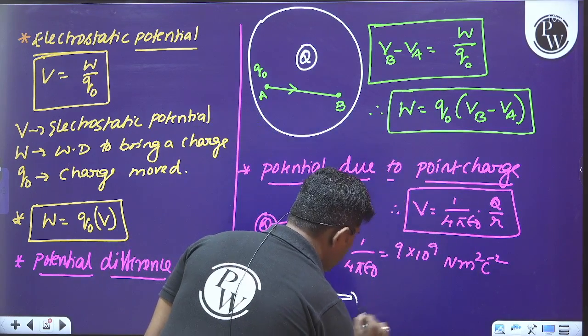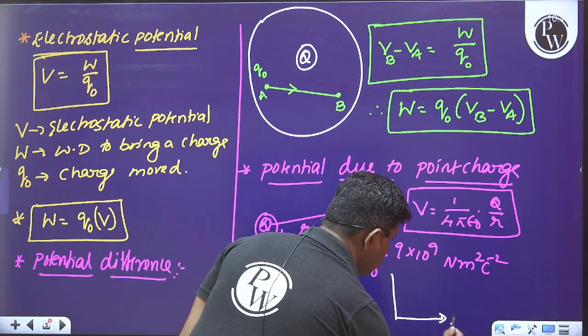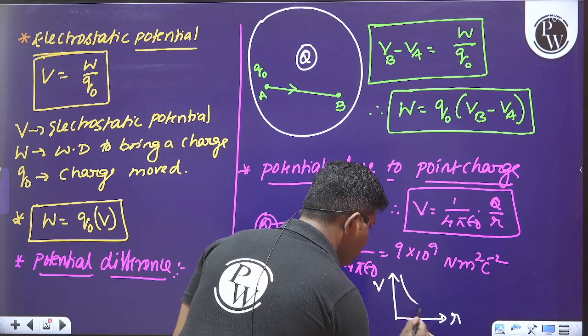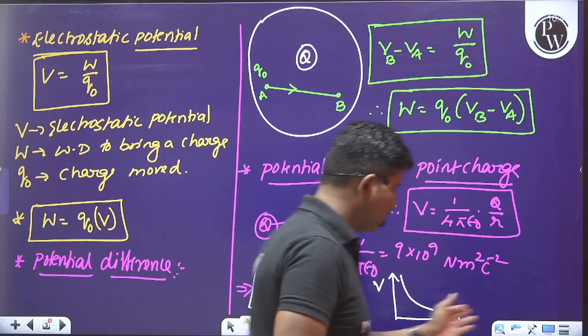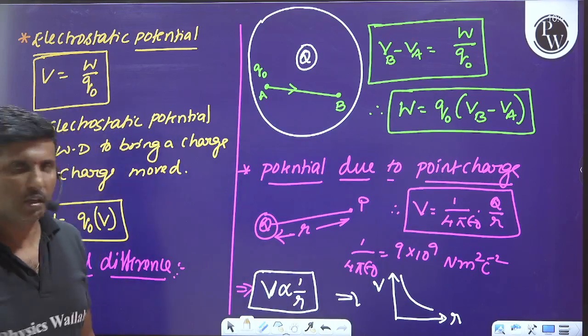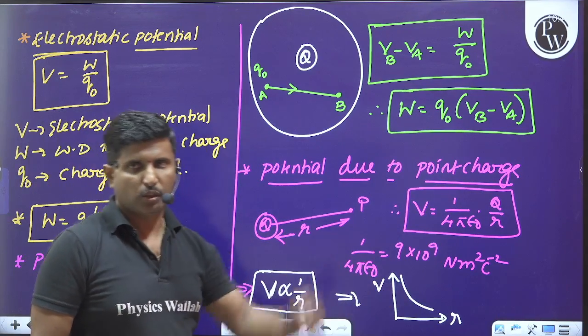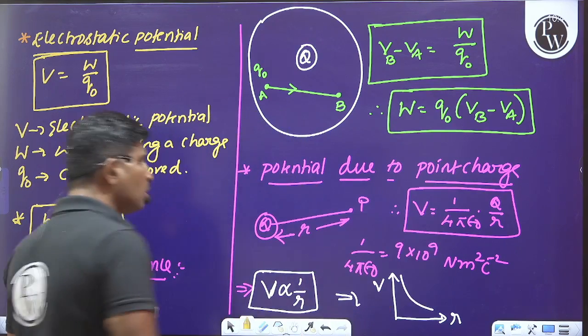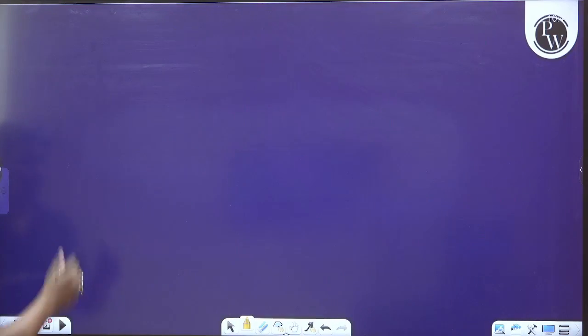Whenever you plot a graph, taking the distance along the x-axis and electrostatic potential along the y-axis, it will be a rectangular hyperbola, a non-linear curve as shown in the figure. So that is the electrostatic potential due to a point charge.